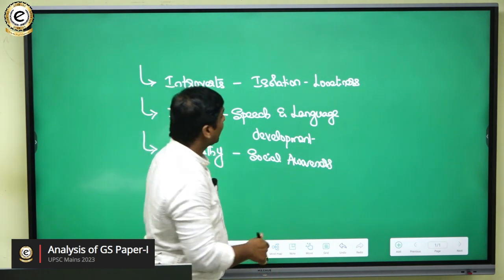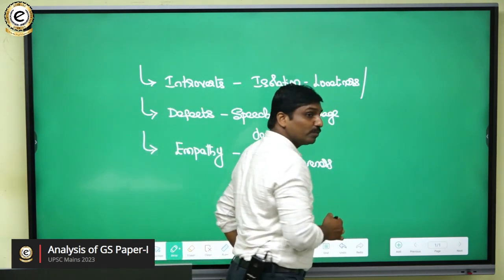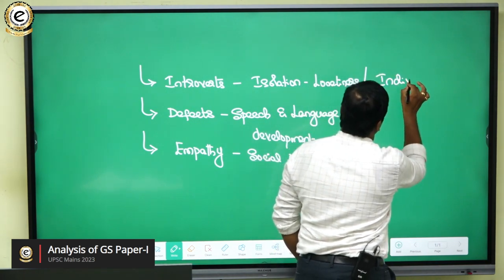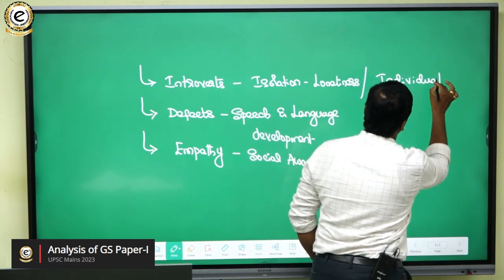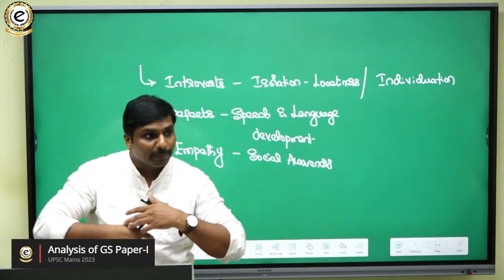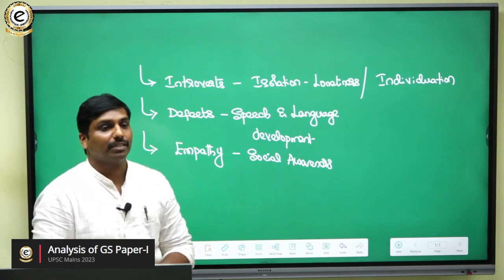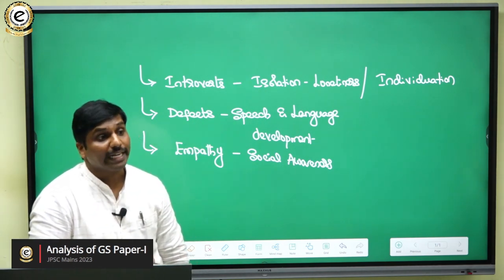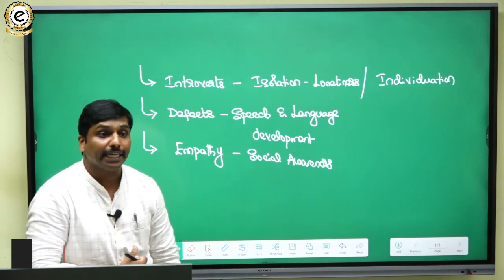Okay, so this is one way. It is leading to more individuation. So they would like to take their decisions, they would like to be alone, they would like to be isolated. That is one issue. So this is leading to individuation.